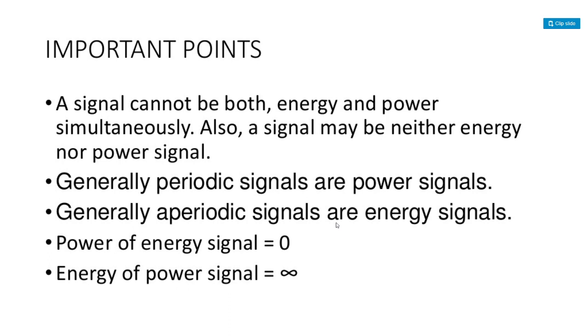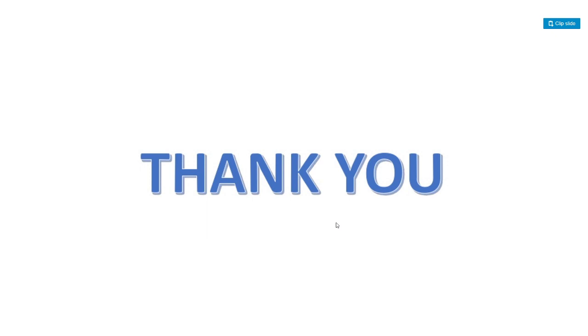Generally, periodic signals are power signals. We know this one. Periodic signals, there is no end for those signals. And generally, aperiodic signals are energy signals. Aperiodic means there is no periodicity in those signals. Power of an energy signal is 0. Energy of a power signal is infinite. The point is very clear. This is a very important point from the objective point of view. Power of an energy signal is 0, we have discussed this point. It is 0 and the energy of a power signal is infinite.